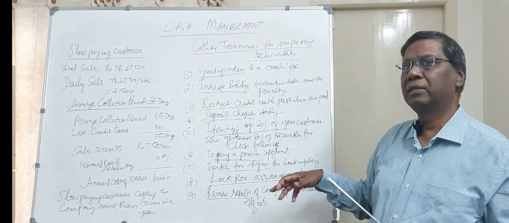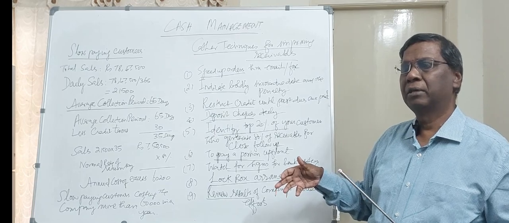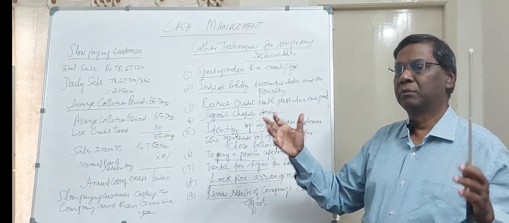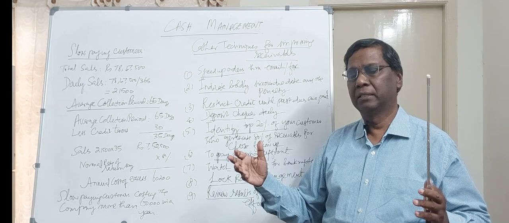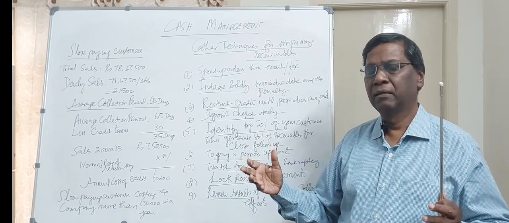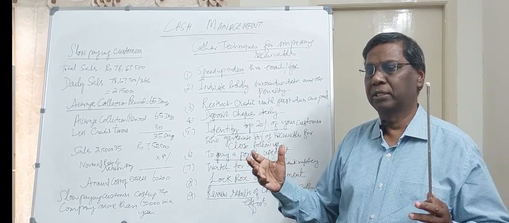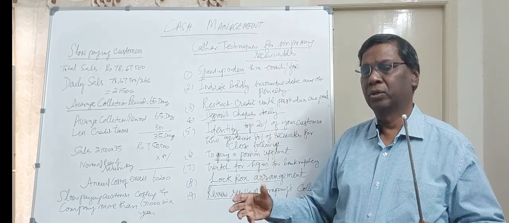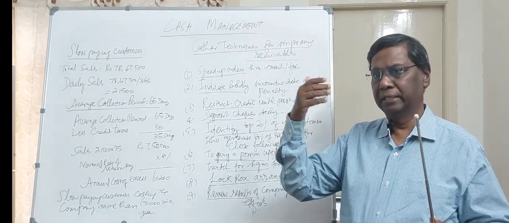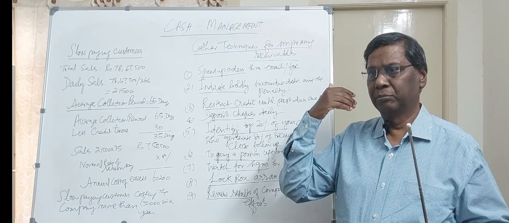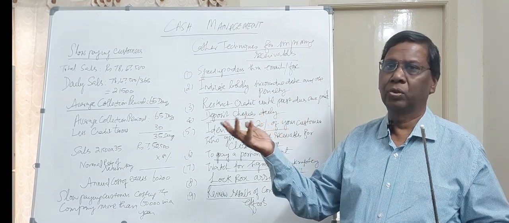Then lockbox arrangement. This is where the banks make arrangements to deposit the checks in the box. Each bank has got a clearing box there. Then you can deposit, and they take the checks daily, put them in the clearing, and see that your accounts are credited.